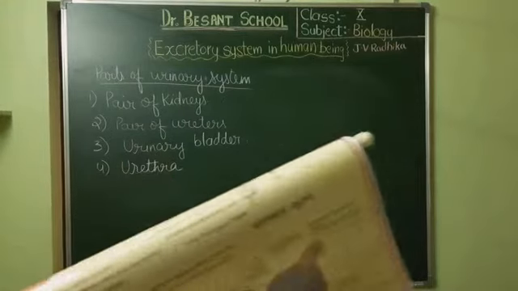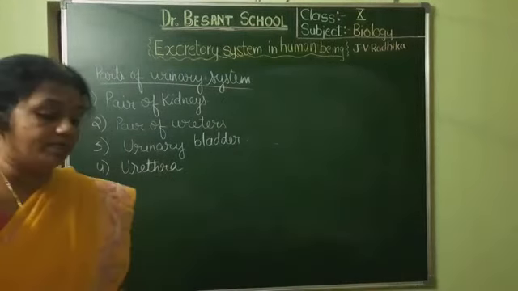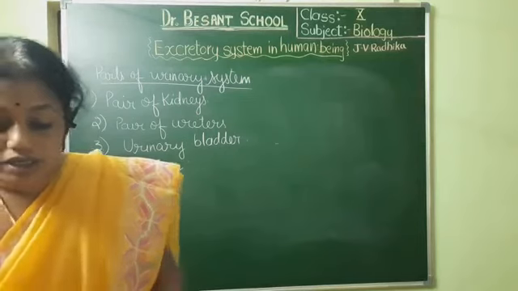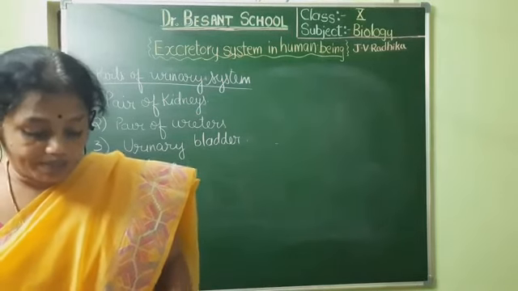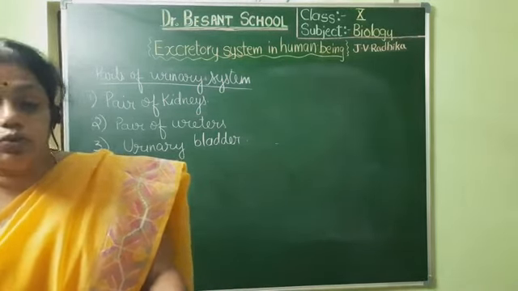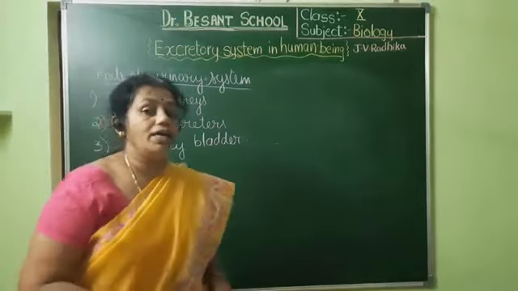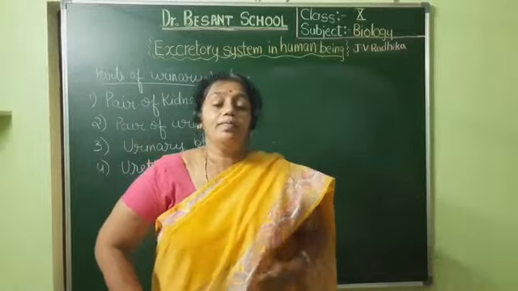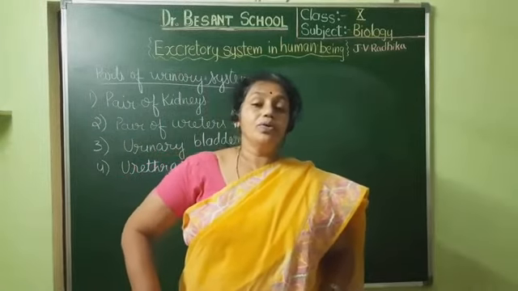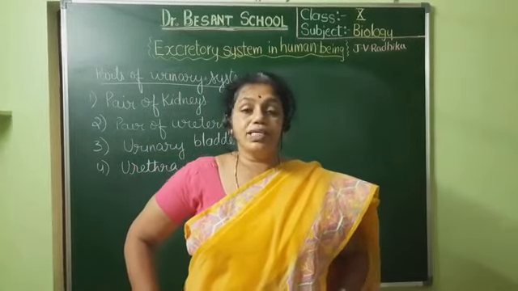Now as I told, the kidneys are bean shaped. They are dark maroon or brown colored and bean shaped.